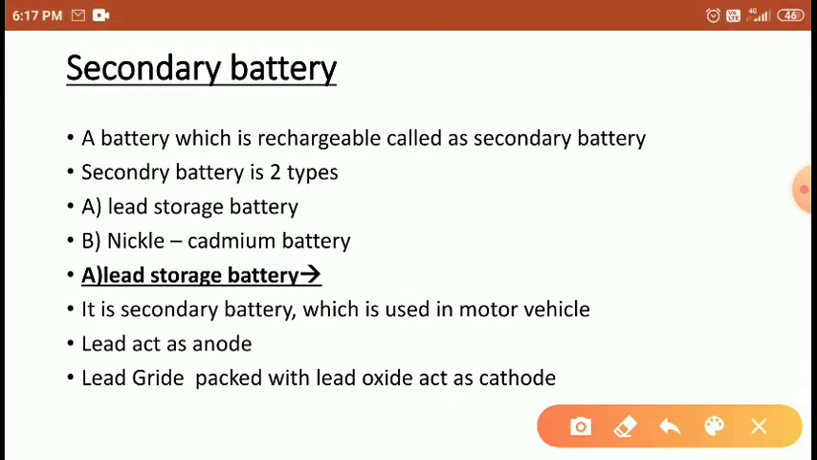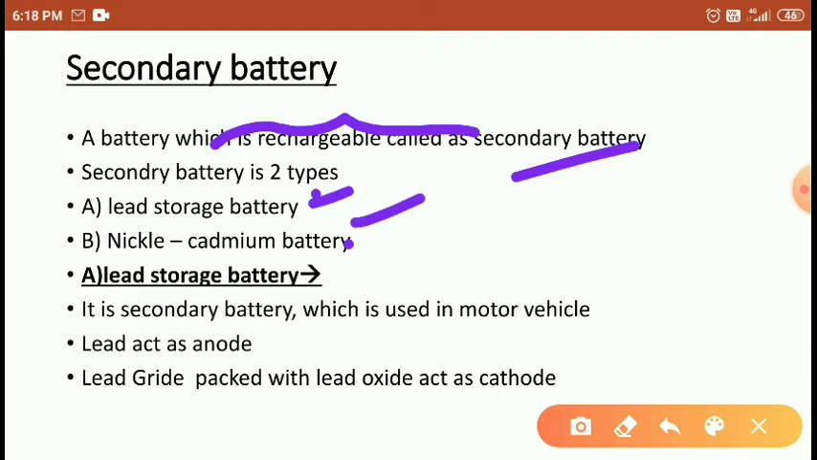Okay, second, students, the secondary battery. What is a secondary battery? A rechargeable battery is called a secondary battery. It is of two types, lead storage battery and nickel cadmium. Both are secondary batteries. Both are rechargeable. So let's see the first one, lead storage.